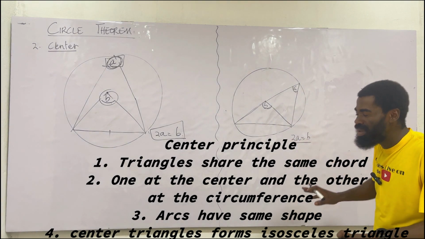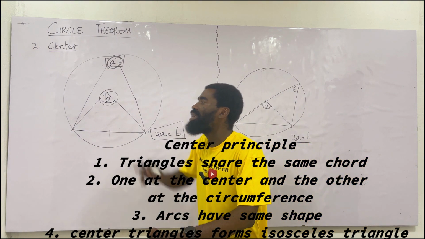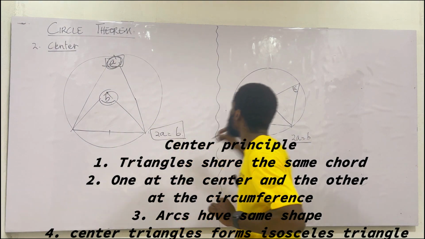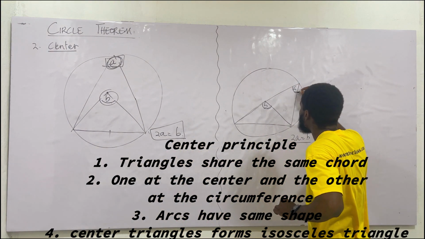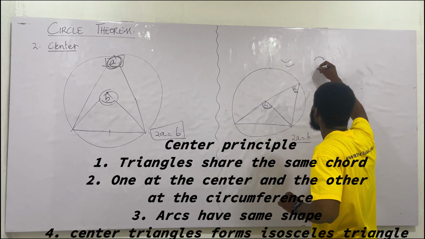When you see the diagram, go and look for the facts. Is there a triangle at the center? Is there a triangle at the circumference? After getting them, check the last secret, which is the shape of the arc. Look at the shape of the arc or the angle. It goes this way, this way. If they go this way, they also are equal.